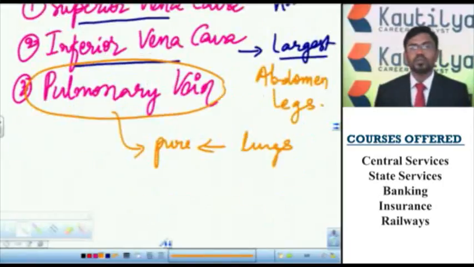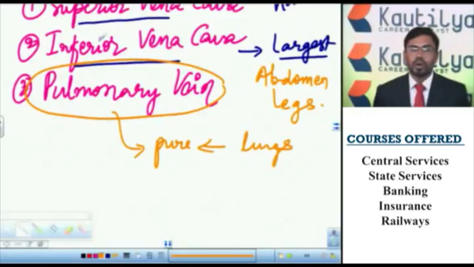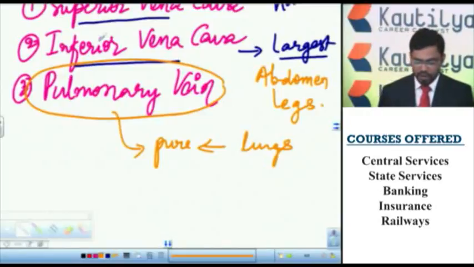So veins are thin walled blood vessels, they are superficially located. Some important veins are superior vena cava, which collects the impure blood from upper parts of the body. Inferior vena cava is the largest vein, it collects the impure or deoxygenated blood from lower parts of the body, that is from abdomen and legs. Pulmonary vein collects the pure or oxygenated blood from lungs.